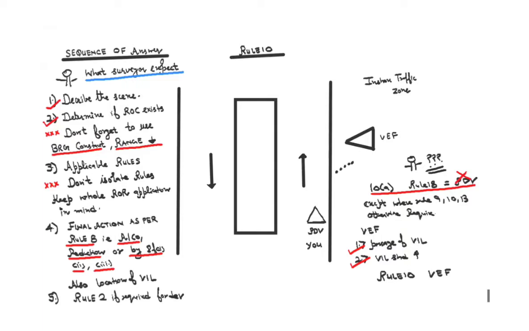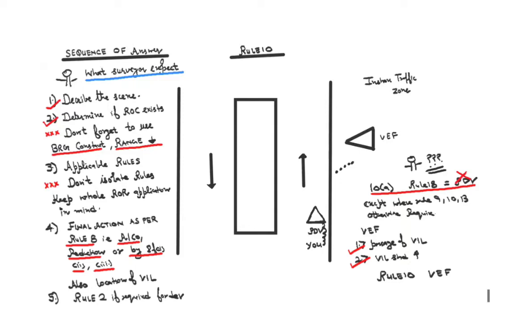If still she is not taking any action, I go to the fourth step, which is a final action. So what is my final action? Has to come from 8F, right? 8F rule, because it is a situation of impeding, right? So now final action, what I'm going to do over here is I'm going to apply rule number 8. I'm going to keep that in mind, right? And final action I'm going to reduce here.